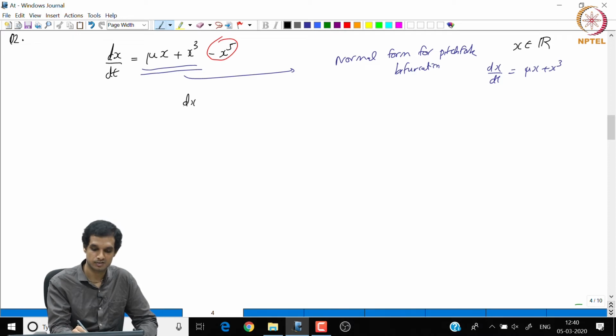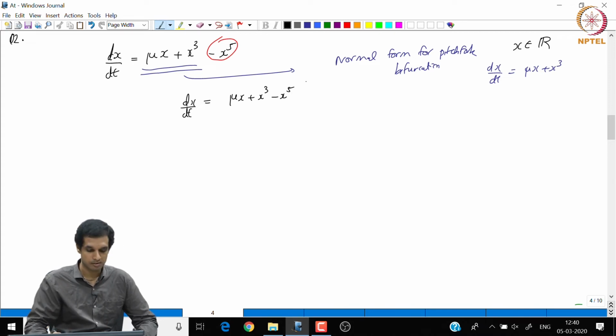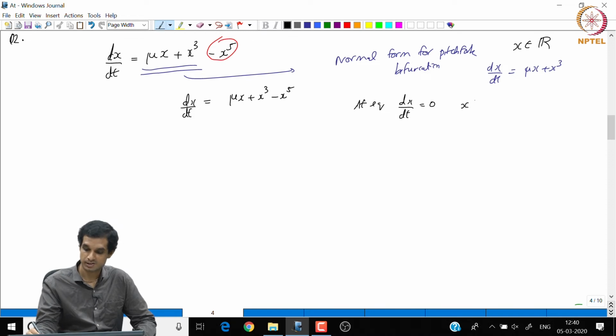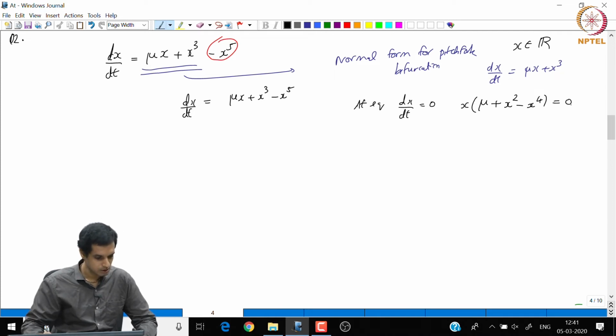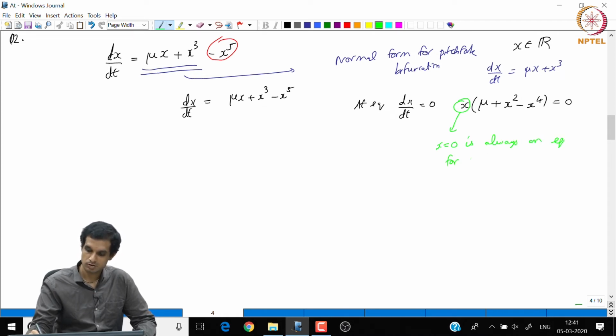So I will again write the system dx by dt is equal to mu x plus x cube minus x power 5. Again we have to find the equilibria. At equilibria dx by dt is 0, and hence if you take x common we have mu plus x square minus x power 4 is equal to 0. Now, definitely x equal to 0 is always an equilibrium for any value of mu. So we are guaranteed the existence of one equilibrium for sure.